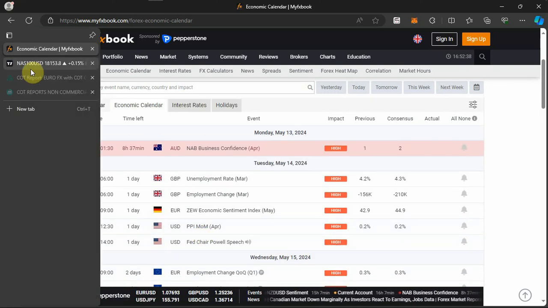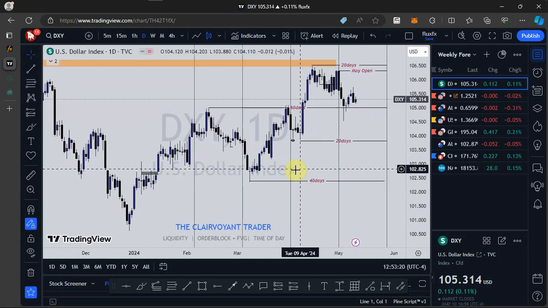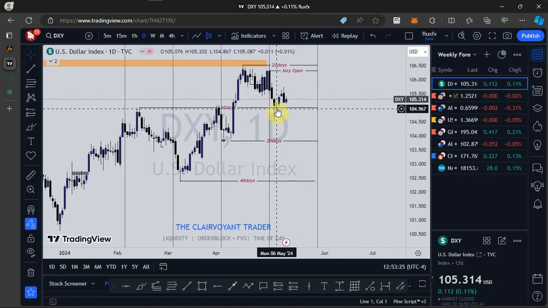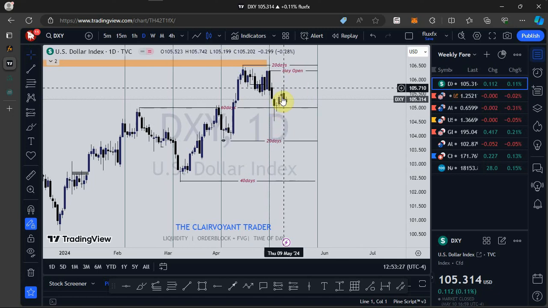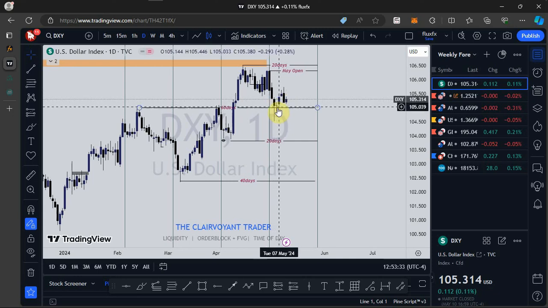Let's delve into the chart and see what is happening. We start with the dollar index. As you can see, last week we were expecting price to push to the upside, but it looks like we had a small range week. This is the price action for Monday, which was more or less like a doji candle. We had a bullish price action on Tuesday.